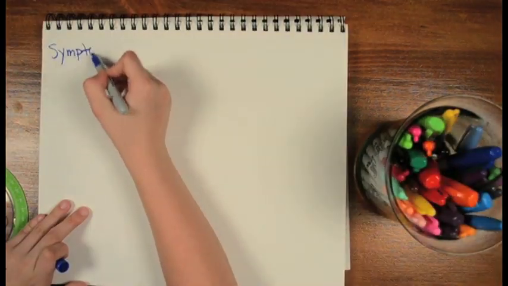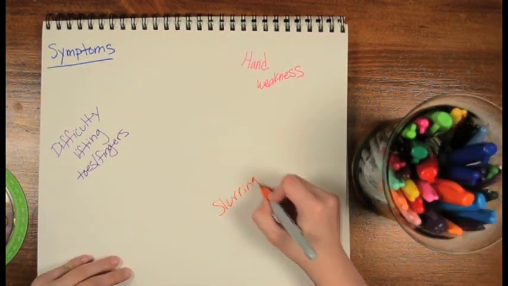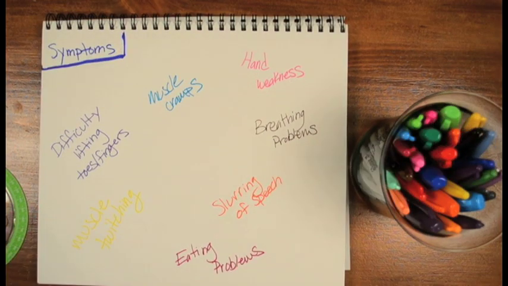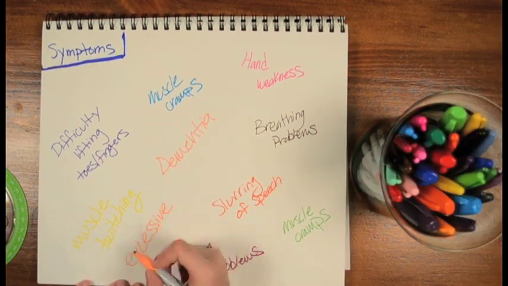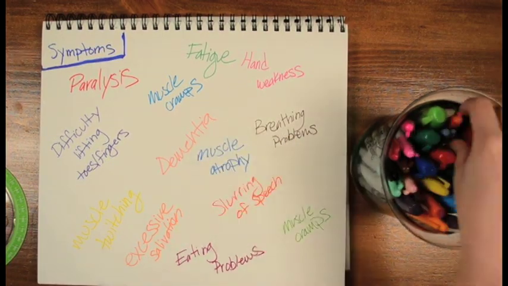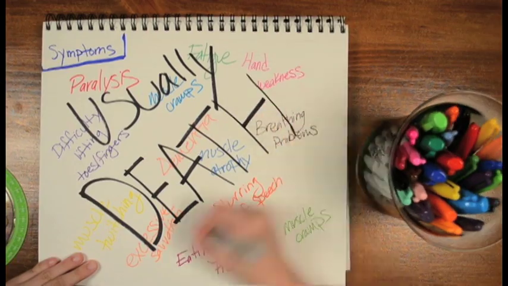ALS patients experience many symptoms. These include difficulty lifting toes and fingers, hand weakness, slurring of speech, muscle cramps, muscle twitching, breathing problems, eating problems, dementia, excessive salivation, fatigue, and paralysis. No matter what order or symptoms an ALS patient faces, it usually ends only one way: death.